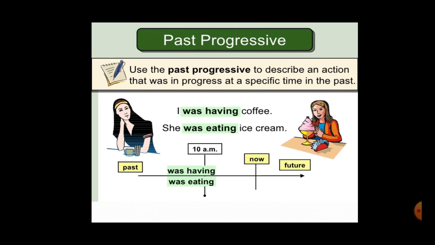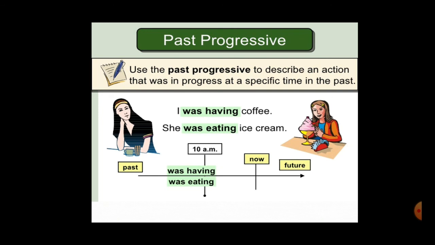Let's say, for instance, I was having coffee at 10 a.m. The first example, I was having coffee. So here if you see only this sentence, I was having coffee, in itself gives you an idea that it is a past continuous. How? Was is used for the past things and having shows the continuous form. So I was having coffee.